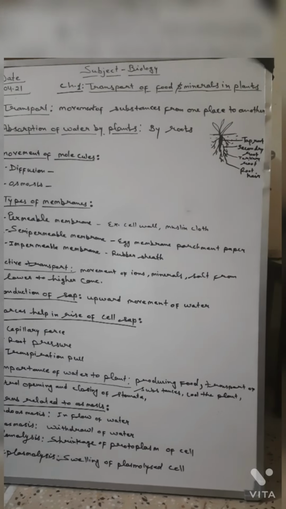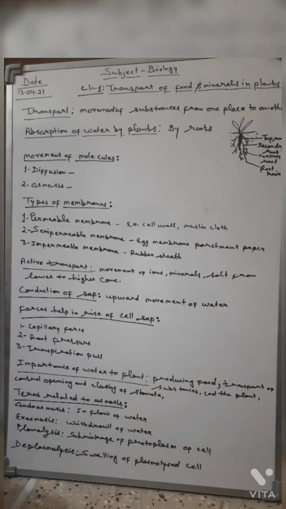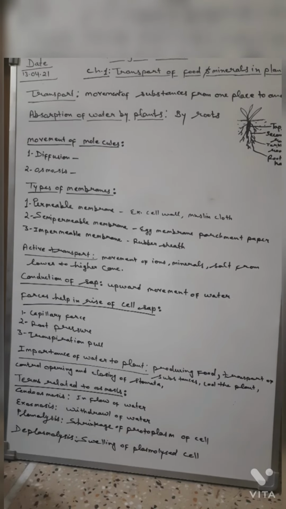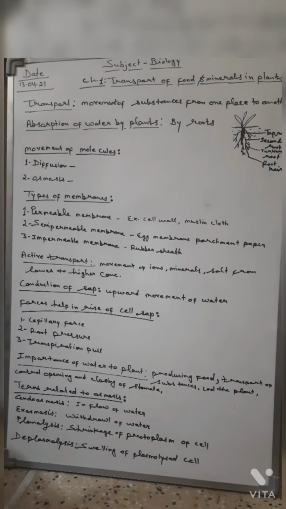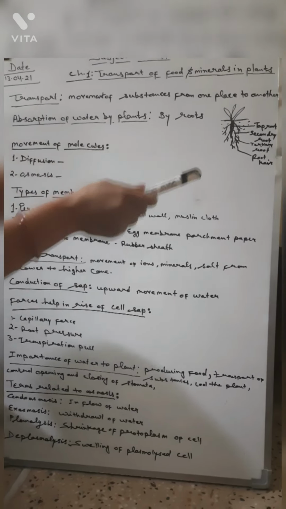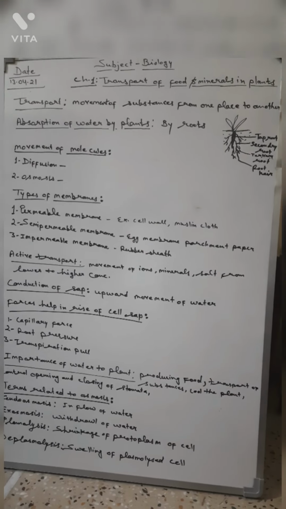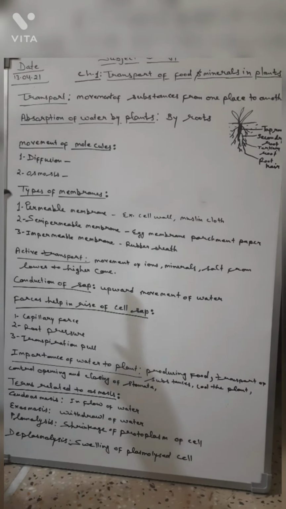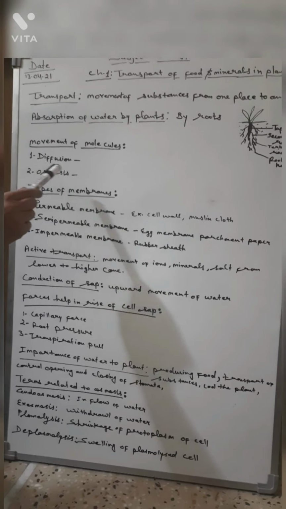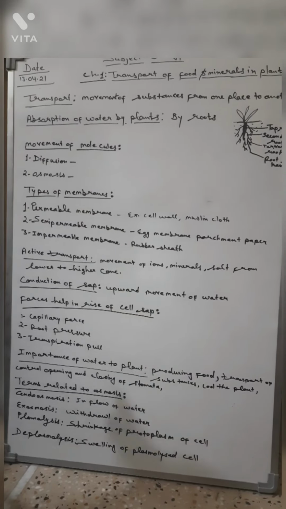Now we will discuss the movement of molecules. How does movement of molecules take place in a plant? Molecules means water, minerals, all these things. Movement of molecules takes place in plants by two processes, diffusion and osmosis. So what is diffusion?